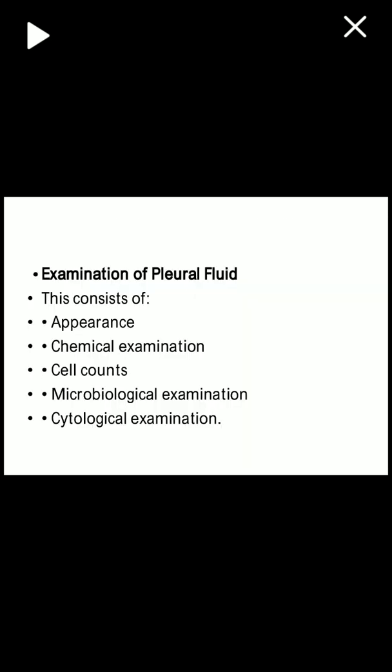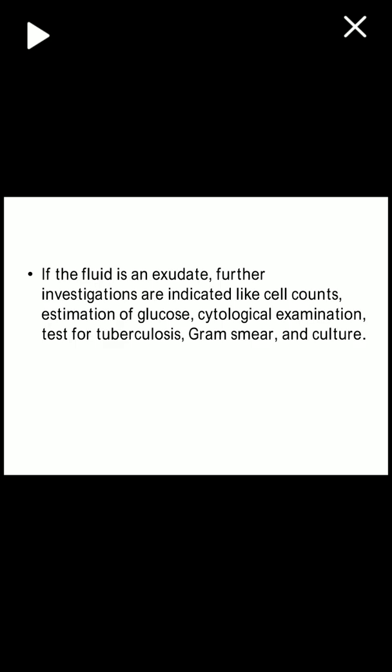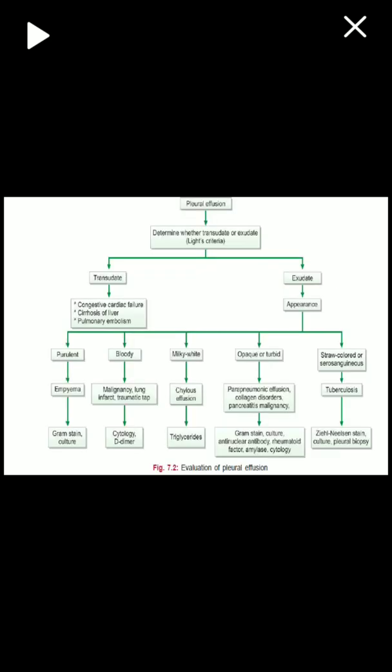So examination consists of appearance, chemical examination, cell counts, microbiological examination, and cytological examination. If the fluid is an exudate, further investigations are indicated like cell count, estimation of glucose, cytological examination, test for tuberculosis, gram stain, and culture. So this is one schematic representation for coming to a conclusion whether the fluid is transudate or exudate based on the gross appearance and chemical examination. In appearance, based on the color, we have given different colors of the pleural fluid and their causes.